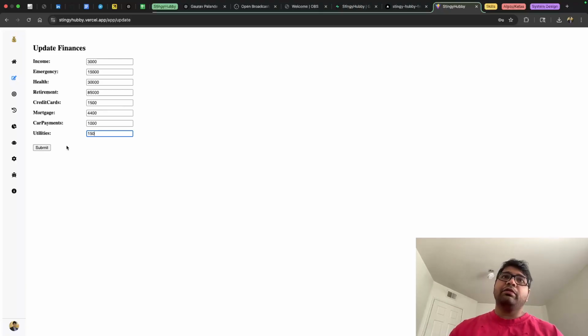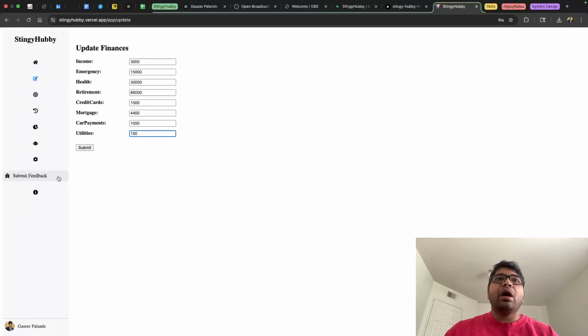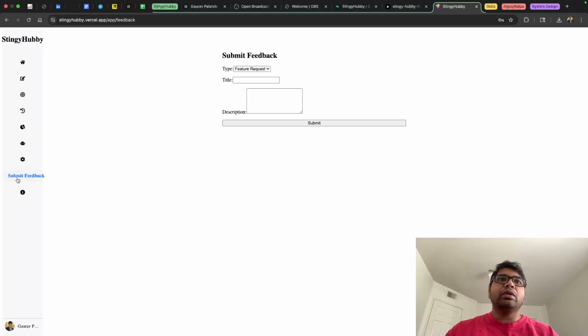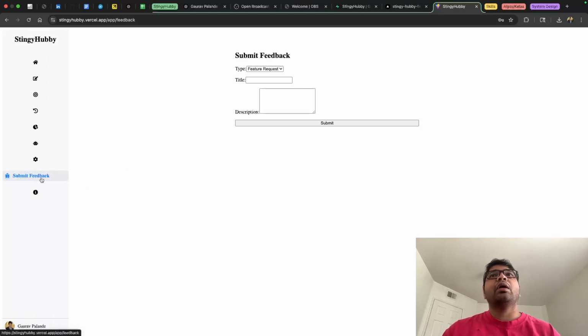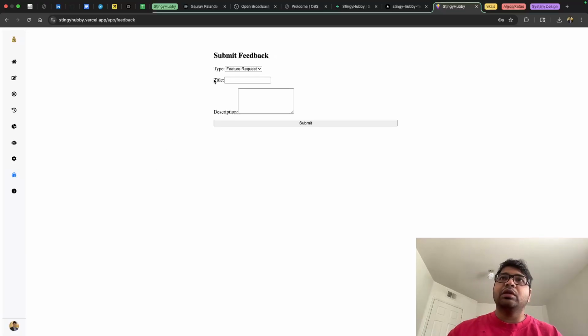In the future, based on certain feature requests that we would get, we would be able to expand this form and add more fields and more categories into the system. Before I go ahead, I would like to show you another page that I have. I have included a submit feedback page. It does two things: a feature request and a bug report. So as a user on the system, you can submit a feature request.